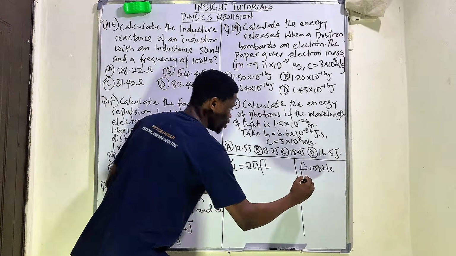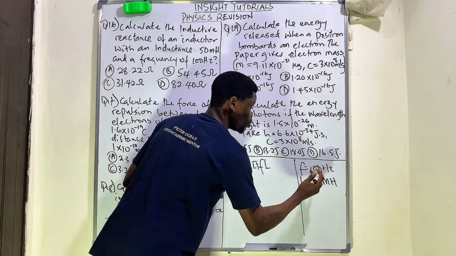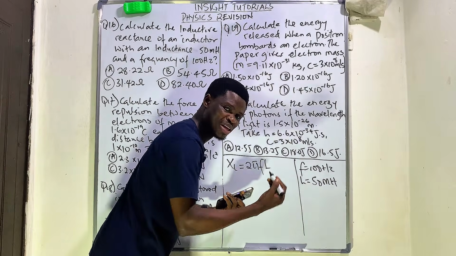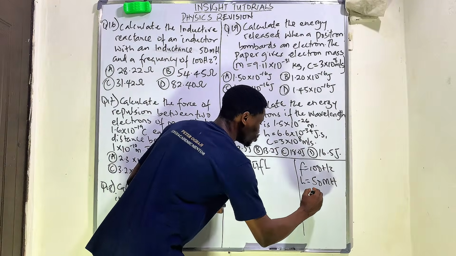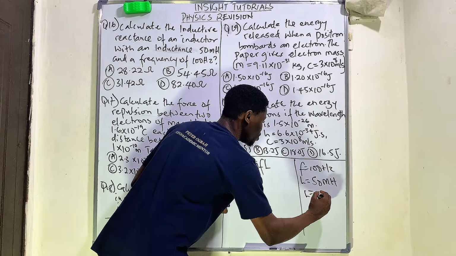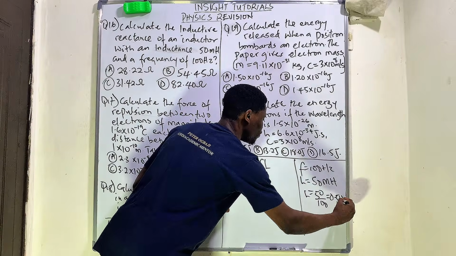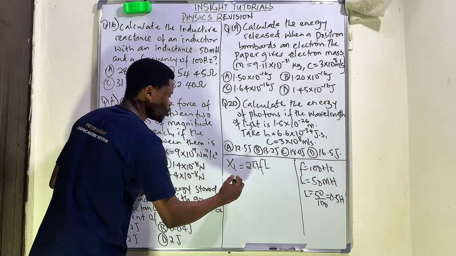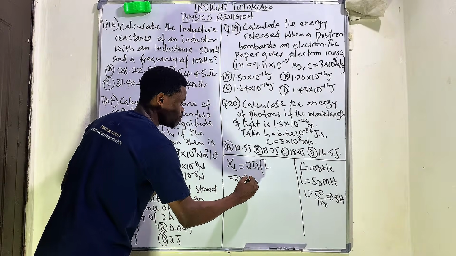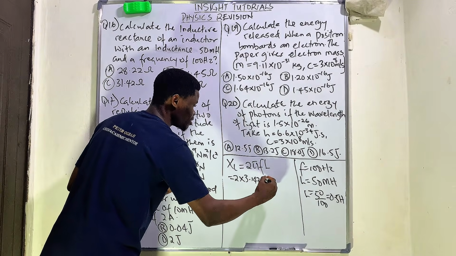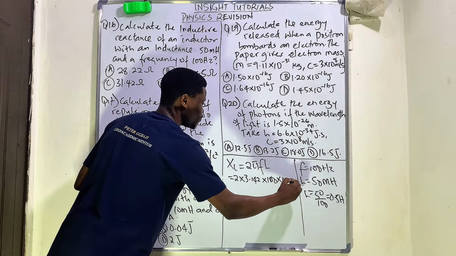inductance of 50 millihenry. So it happens that we're going to convert this 50 millihenry to Henry. And to convert millihenry to Henry, simply divide by what? 100. We're going to say our inductance is 50 divided by 100. It's going to give us 0.5 Henry. We're going to just substitute into this formula and get our answer. So 2 times pi, which is always given as 3.142 constant, times 100 frequency times 0.5.